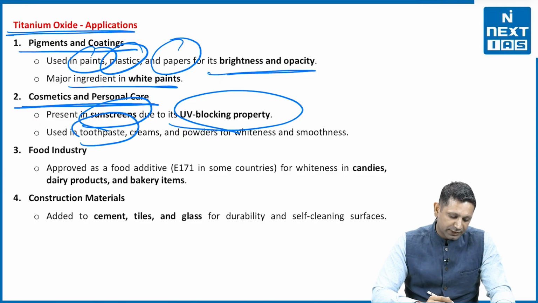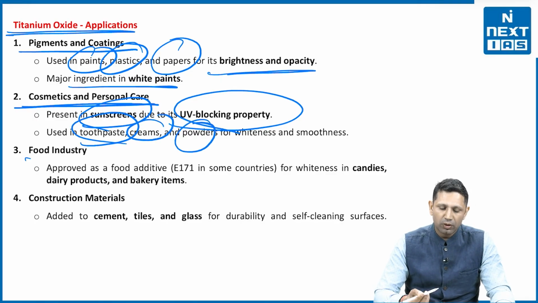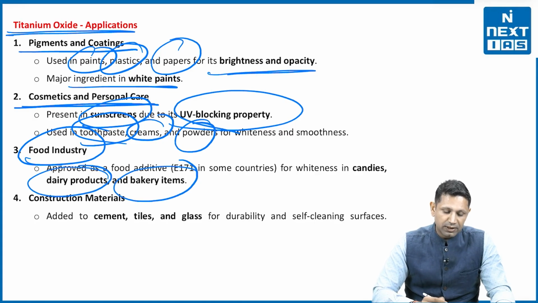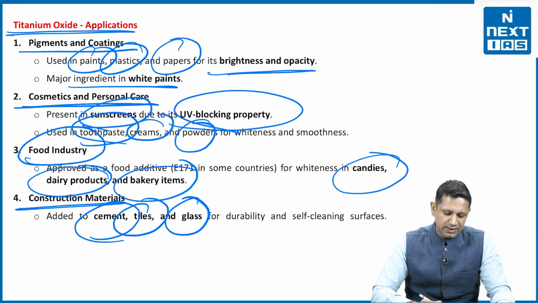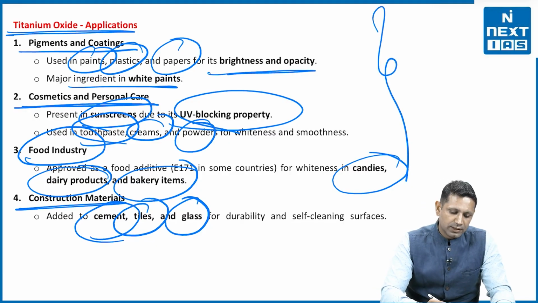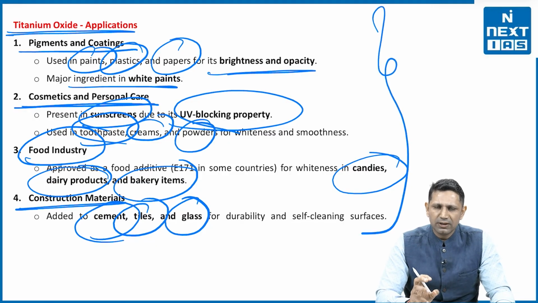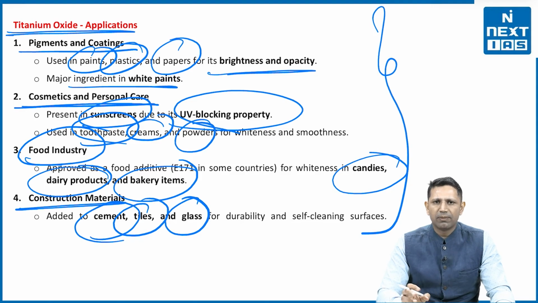The next is it is used in toothpaste, creams, powder also. Food industry में हम इसको use करते हैं, dairy products में इसको use किया जाता है, bakery products में it is being used, candies में it is being used. Then construction material, that is tile, cement, glass, in all these things, this titanium dioxide is being used. So that's why this titanium dioxide can be easily implemented in Delhi because it is of low cost. पहले से we are using it.